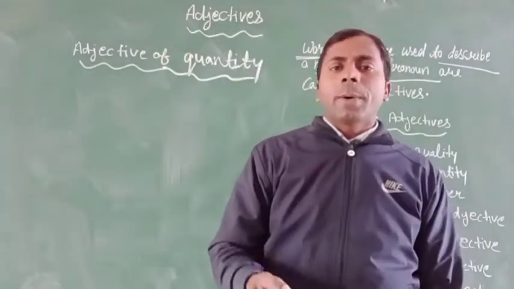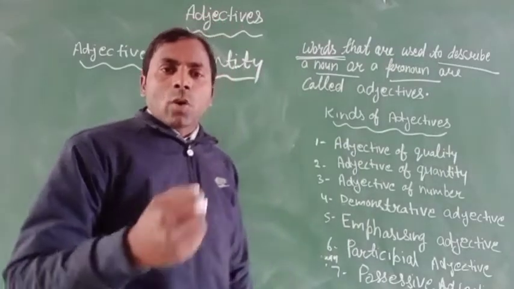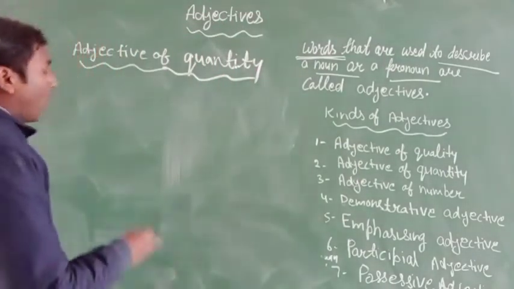I will give an example: There is not much ink in the bottle.